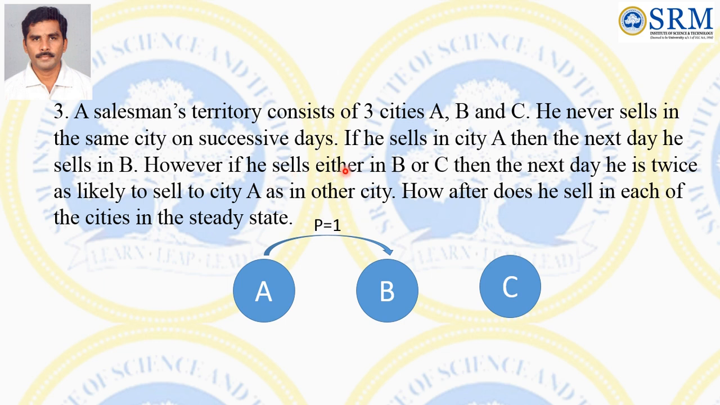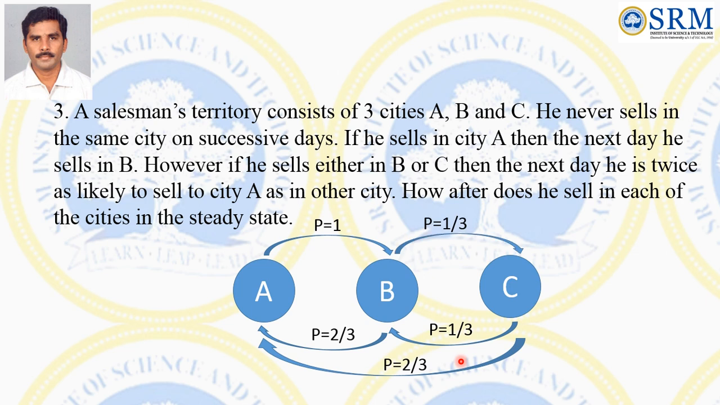However, if he sells in either B or C: in case he sells in B, then the next day he is twice as likely to sell in city A as in city B. Similarly, if he sells in city C, the next day he is twice as likely to sell in city A.